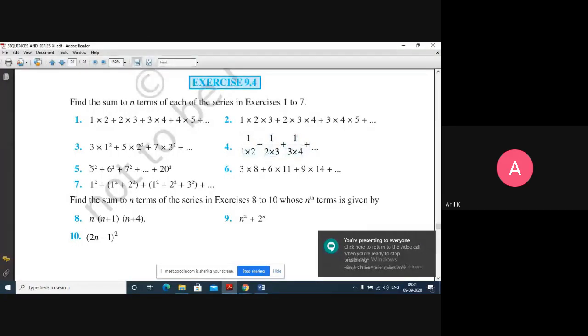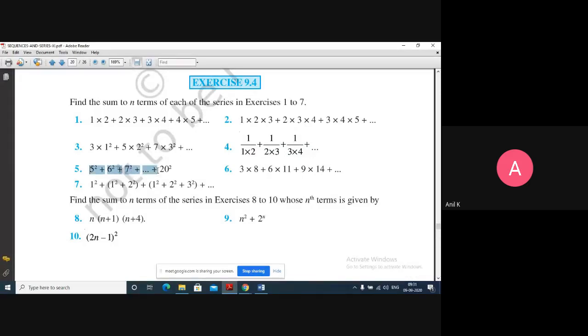Next, if I come to the fifth question, 5 square plus 6 square plus 7 square till 20 square.